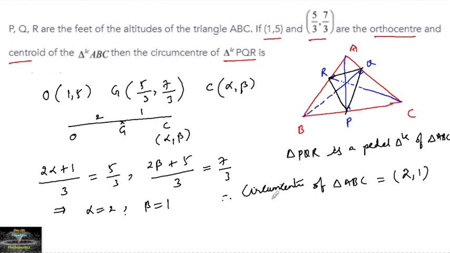Okay. And now, since we also know one relation, the circumcenter of the pedal triangle. So the circumcenter of PQR is required, that is the pedal triangle.